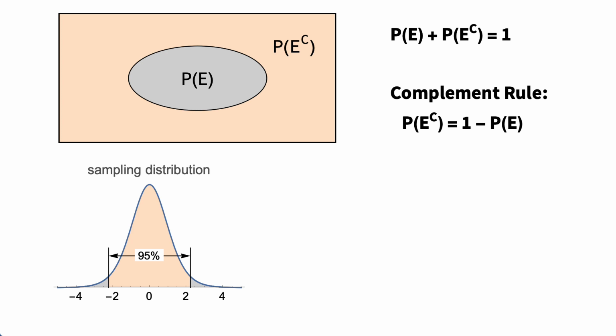The total probability under the curve is 100%, and by the complement rule, the probability outside of the central 95% is 100% minus 95%, or 5%, which here is divided evenly between 2.5% in the tail on the left and 2.5% in the tail on the right. The complement rule is one of the more commonly used probability rules in basic statistics. A few other common probability rules will be covered in the next section.